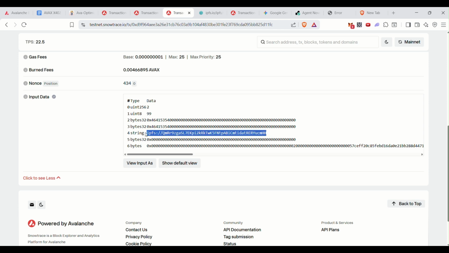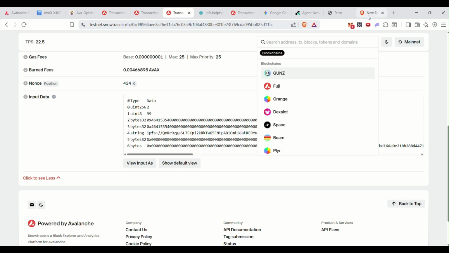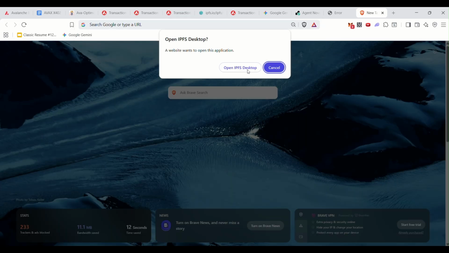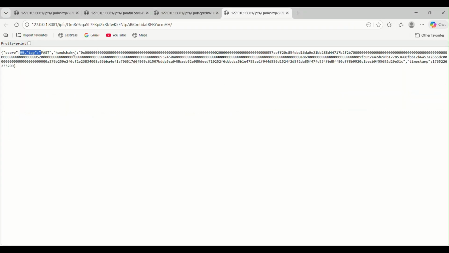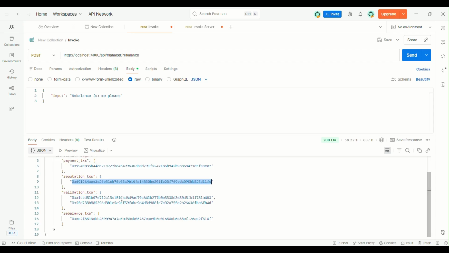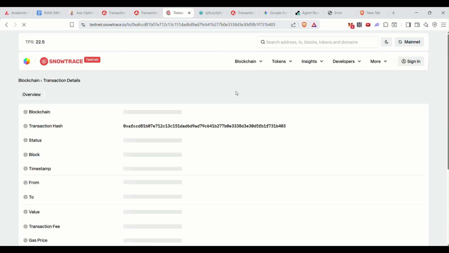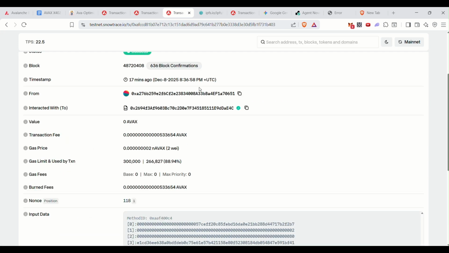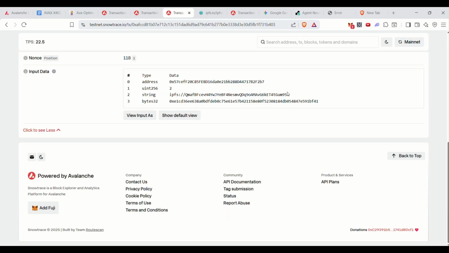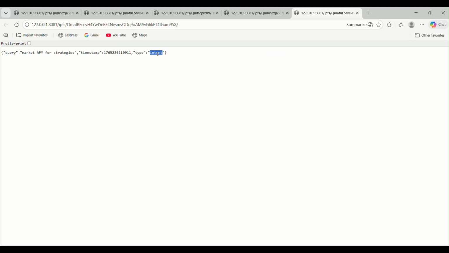Rather than decoding this garbage, we can just check it on IPFS because it's also pinned there. Here's the score and the tag and the handshake between them. It validates everything. Other than that, there is also a validation transaction. Every step that an agent takes gets validated on chain in the validation registry. Rather than decoding, we can just check the IPFS. Here's the intent that the agent thought: market data from the API for strategies.